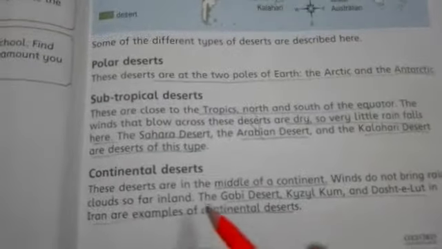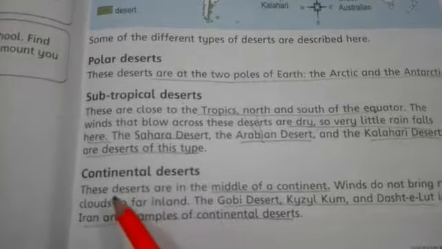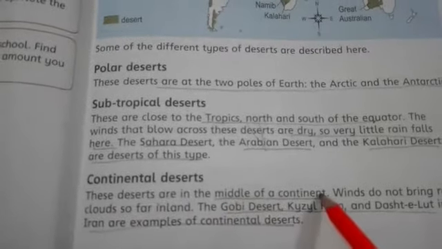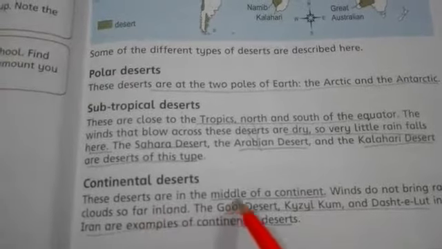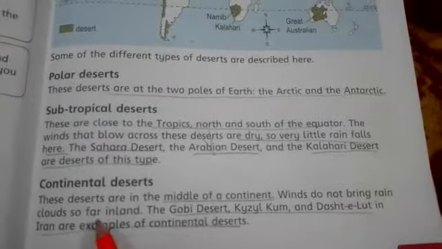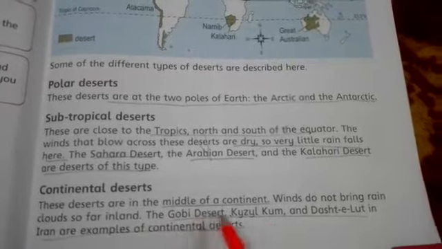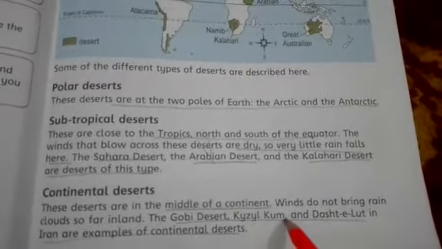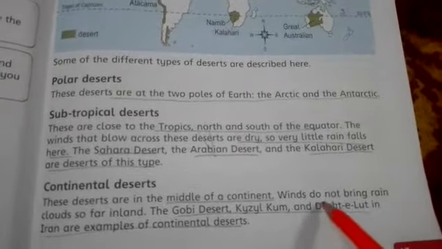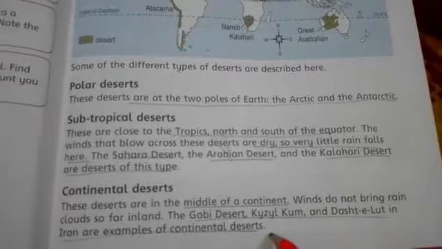The third type of the deserts are continental deserts. These deserts are in the middle of the continents. So these deserts are present at the middle of the continents. Winds do not bring rain clouds so far inland. The Gobi Desert, Hazelcomb Desert, and the Lut in Iran are the examples of the continental desert.